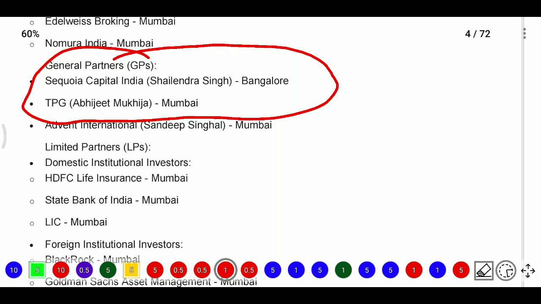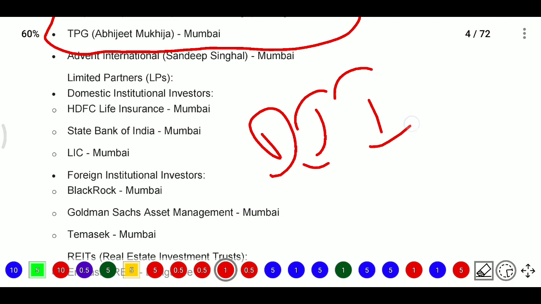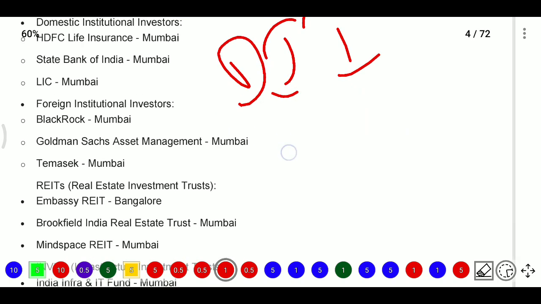This is known as general partners, and they will get the management fee and also receive an incentive fee. And limited partners may be domestic institutional investors, that is DII, like HDFC Life Insurance, State Bank of India, LIC, and some FII, foreign institutional investors, like BlackRock, Goldman Sachs Asset Management, Temasek Mumbai.